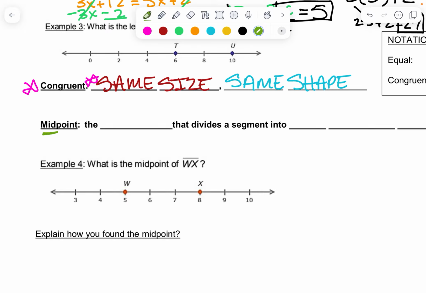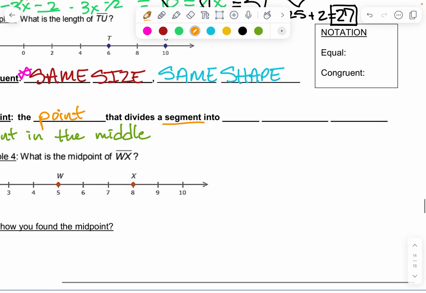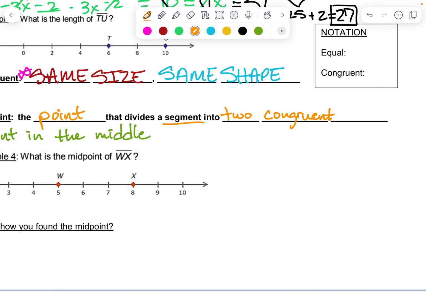Midpoint, again, not creative. This is the point in the middle. Okay, it's not like a hidden meaning in there. The point in the middle. It is the point that divides a segment into two congruent, remember that means same size, same shape, two congruent parts or pieces.